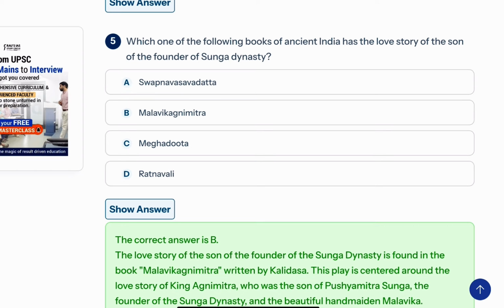Write down other books as well. Swapna Vasava Datta, Malvika Agnimitra, Meghdut, Ratnavali. You don't need to go into the detail of each and every book, whatever was written in ancient India, but at least have an idea about the contemporary time, what things were happening at that time, and also which ruler or whose rule was present at that time in India. Okay, so you can guess from that also.